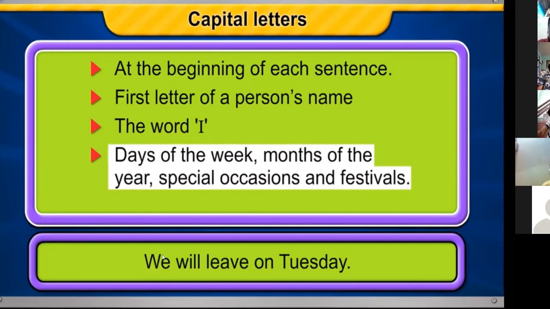In the sentence, we will leave on Tuesday. Tuesday is in capital, the first letter of the word is capital. Tuesday is not at the beginning of the sentence. Did you write it down? Days of the week, months of the year, special occasions and festivals. The word I, first letter of a person's name. These must be written in capital letters only.